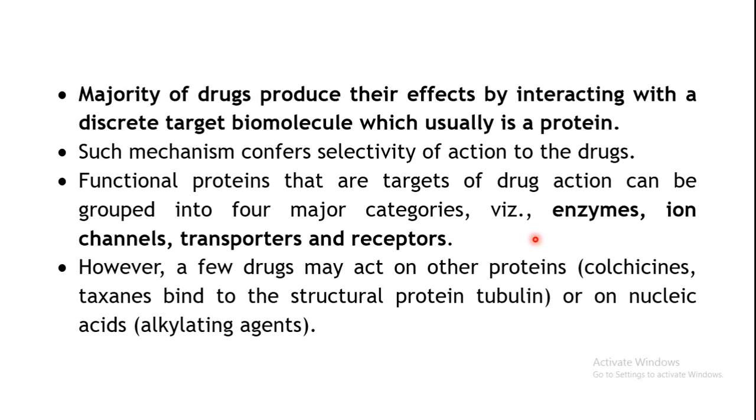Okay, so basically these are the four categories on which your drug will act and alter their functions in such a way that it will produce a desired action. There are also certain examples: colchicine or taxanes bind to the structural protein tubulin, and drugs like alkylating agents bind to the nucleic acids. It's not necessary that all drugs will bind to only these structures. They may bind to certain cellular components also to alter their actions.